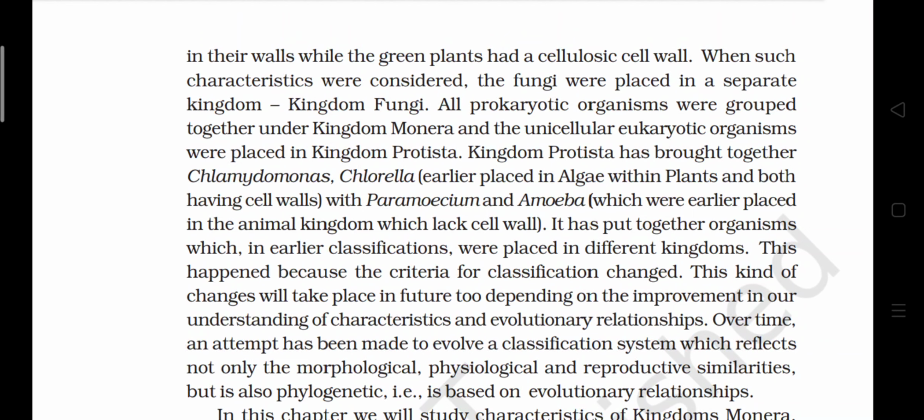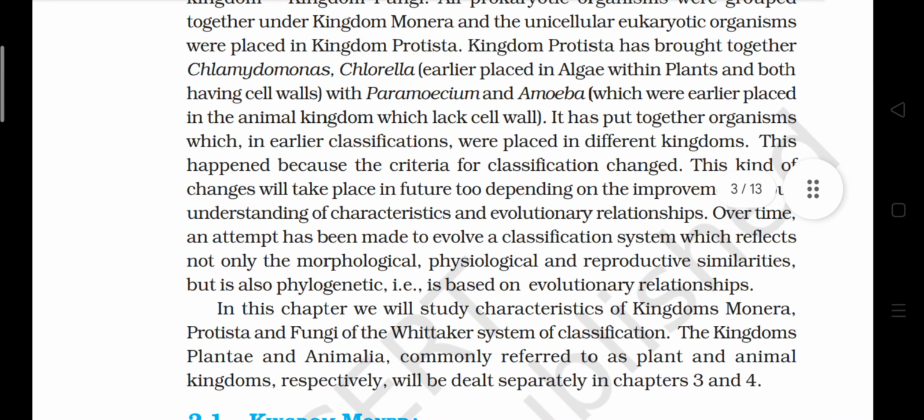This happened because the criteria for classification changed. These kinds of changes will take place in future too, depending on the improvement in our understanding of characteristics and evolutionary relationships. Over time, an attempt has been made to evolve a classification system which reflects not only the morphological, physiological, and reproductive similarities, but is also phylogenetic, that is, based on evolutionary relationships.